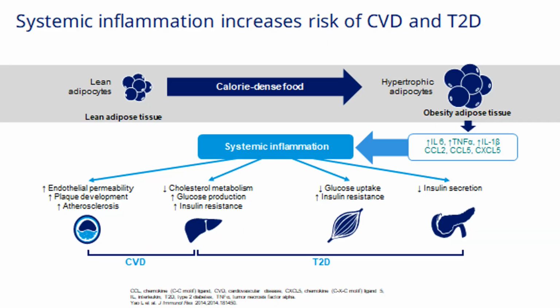This is all because when the adipocytes become from lean adipocytes to hypertrophic adipocytes, remember adipocytes secrete a lot of cytokines. They secrete a lot of inflammatory cytokines, and these inflammatory cytokines go to all the areas of the body, especially the endothelium, damaging the endothelium and causing atherosclerosis. It causes altered liver metabolism, which leads to CVD and type 2 diabetes, reduces the insulin uptake at the level of muscle, and also beta cell secretion goes down.